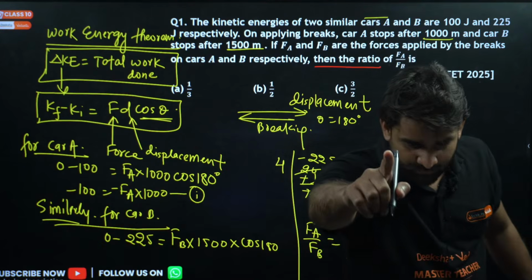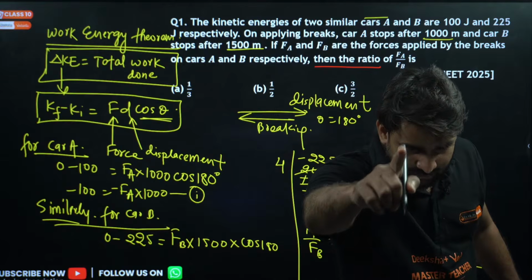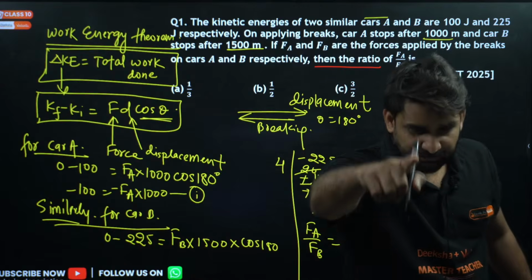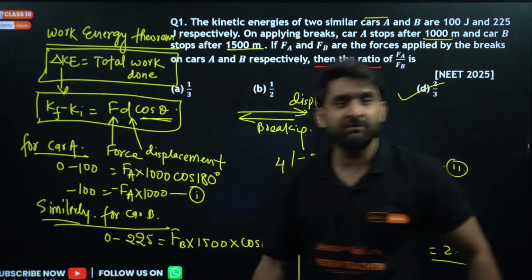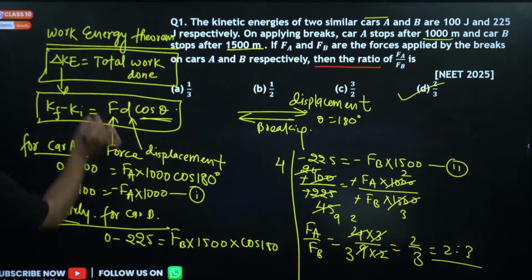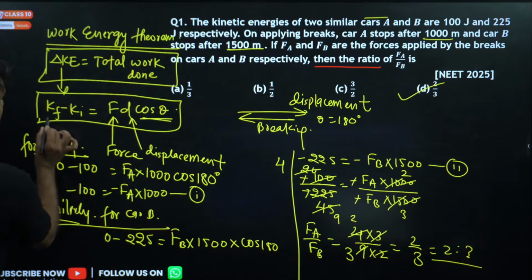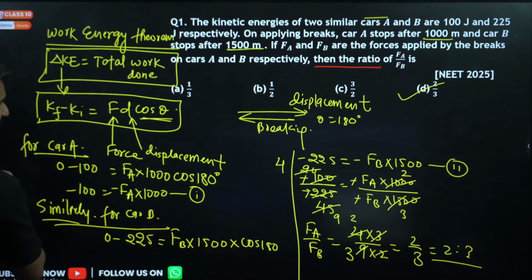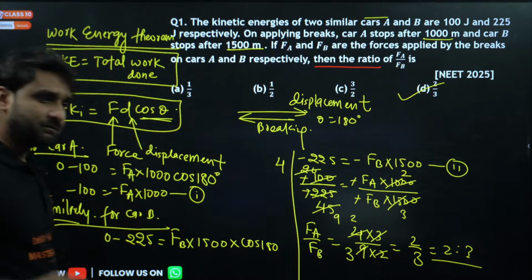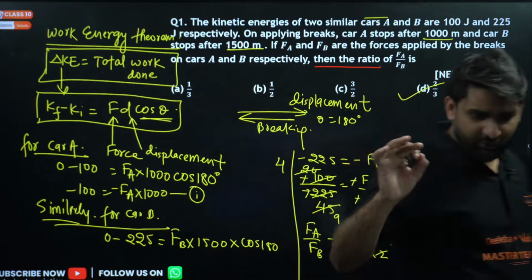Is it clear to all? Chetu, Akshata, Mayur, please tell me, is it clear to everyone? Do you know the importance of the work energy theorem? The change in kinetic energy, that is final kinetic energy minus initial kinetic energy, is equal to total work done, and we have the formula of work done, F d cos theta.